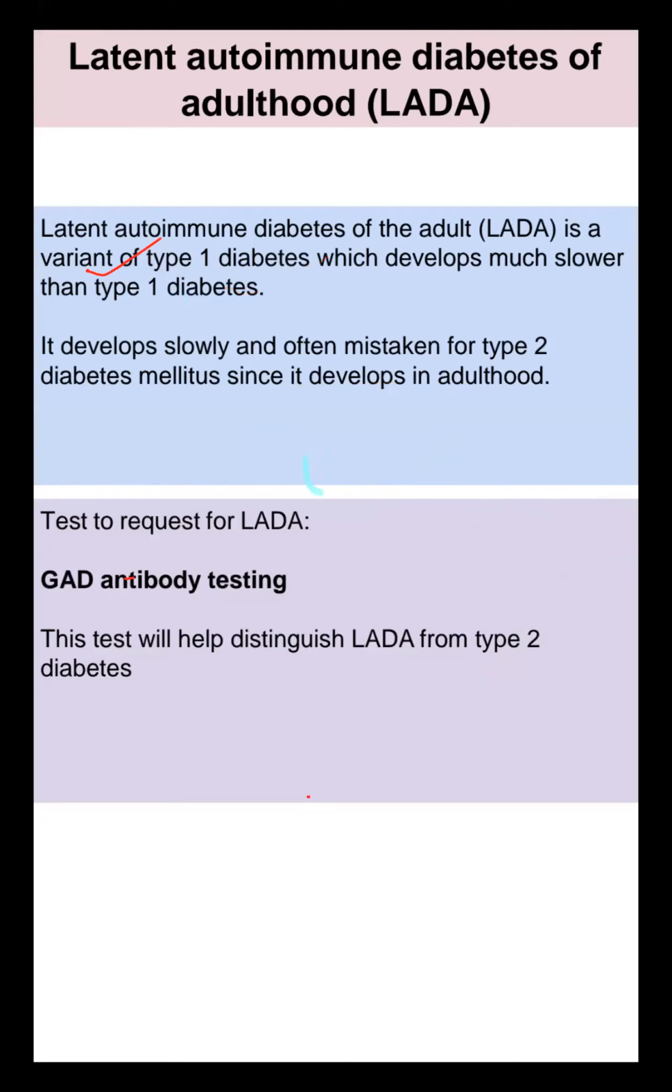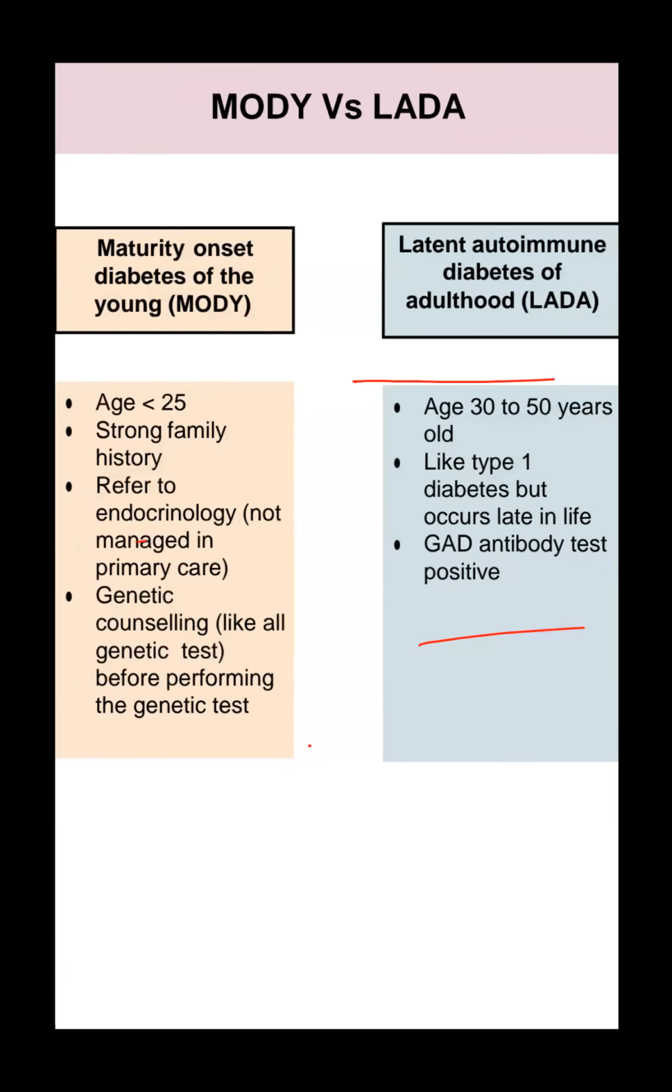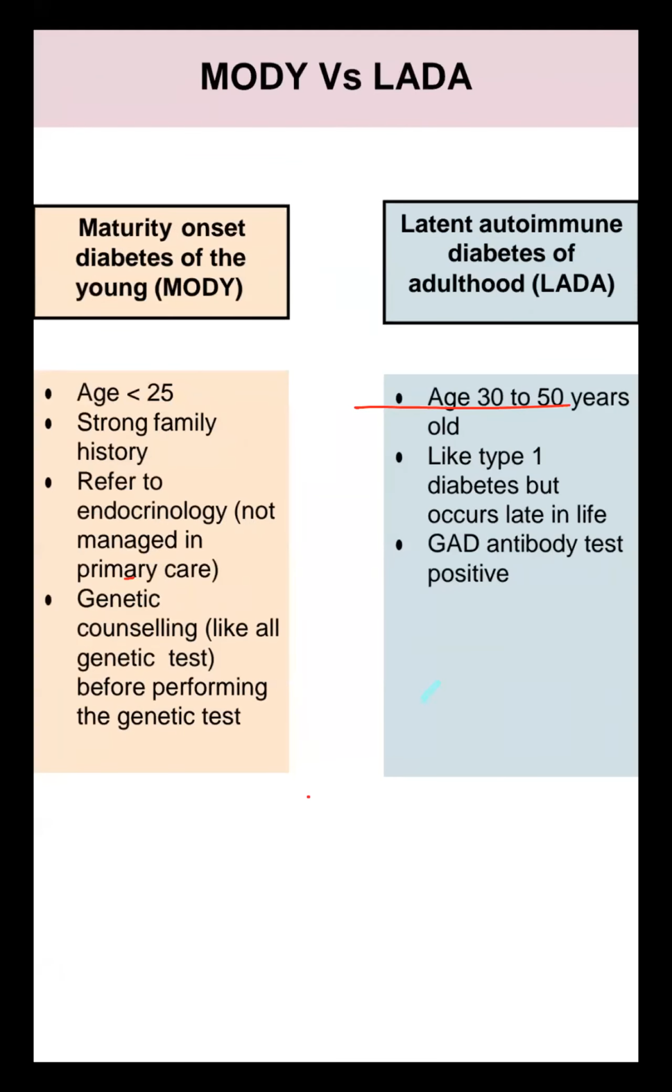Latent autoimmune diabetes: we discussed the age value, 18 to 25, though it is type 2 diabetes mellitus, and age is very important. It develops in adulthood, 35. It's not an elderly patient, it's only 35. So maturity onset is below 25 and latent autoimmune diabetes in adulthood is 30 to 50 years. When a 55-year-old patient comes to your hospital, it's insulin resistant type 2 diabetes mellitus.